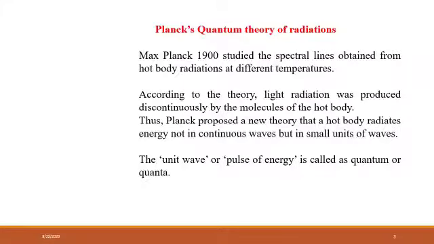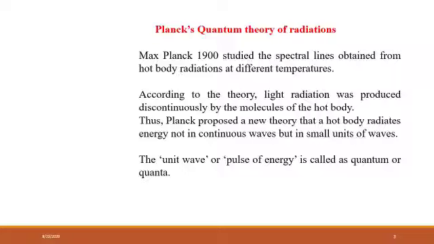Now let us see Planck's quantum theory of radiation. In 1900, Max Planck studied the spectral lines obtained from hot body radiations at different temperatures. So what is hot body radiation? You may consider a metal piece when it is heated. Then we can see the radiations emitted from that hot body, that is the metal piece, at different temperatures. Planck studied these hot body radiations, and according to his theory, light radiation was produced discontinuously by the molecules of the hot body.